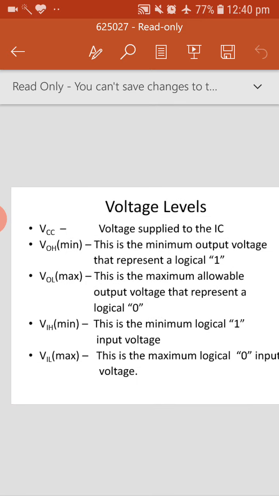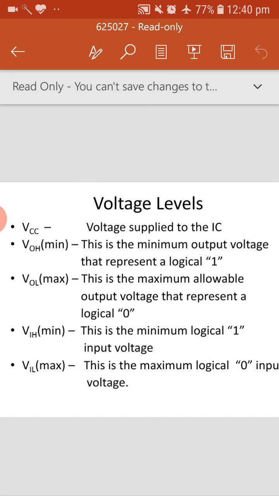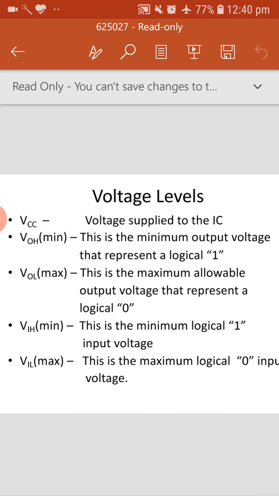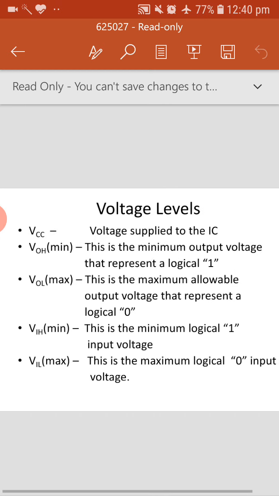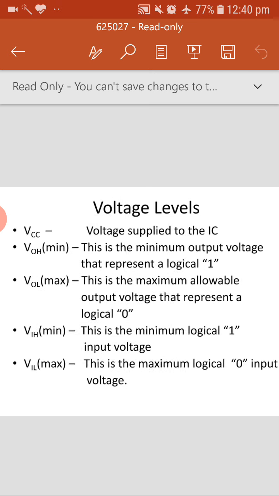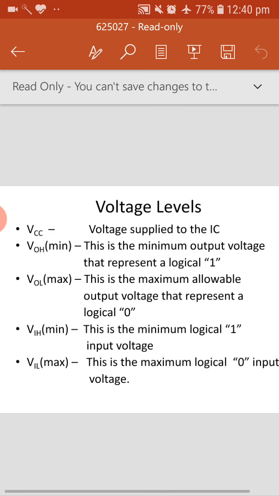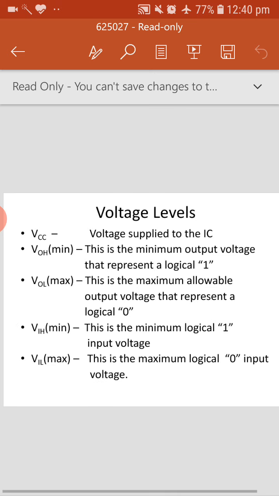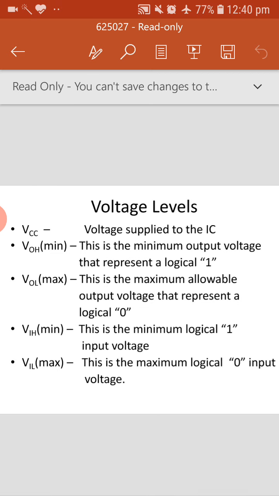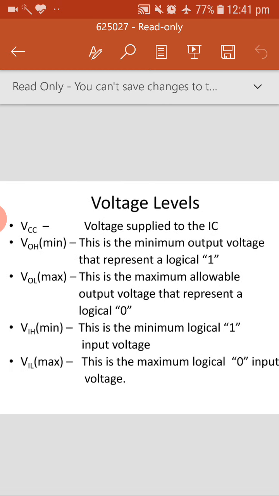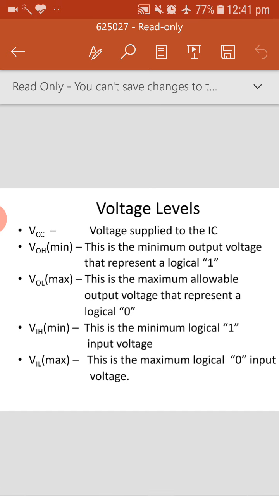Then it is necessary to know what some parameters mean, parameters in the voltage levels. What are these terminologies? First one, we have already seen, VCC. VCC is the voltage supplied to the IC. In the previous circuit it was 5 volts, which we applied to VCC, which we call the voltage supplied to the IC.